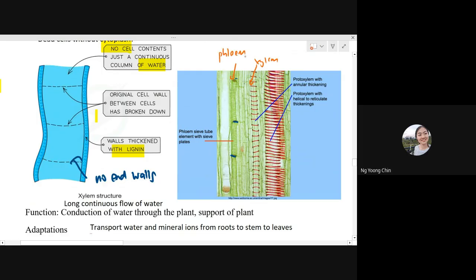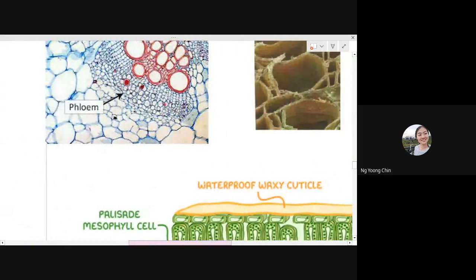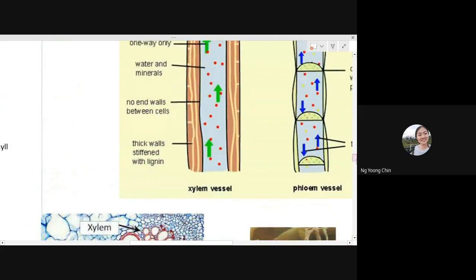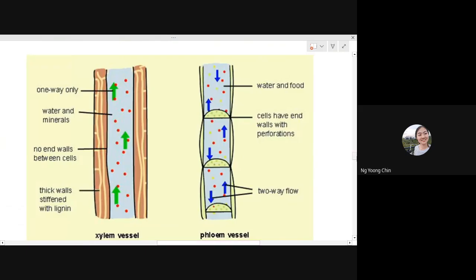So you can notice that xylem and phloem actually lie very close to each other, just nearby. But the function and the structure of the xylem and the phloem are very different. So have a look at the xylem. Sometimes in the question, they might give you some picture. I already attached a picture in your documents.